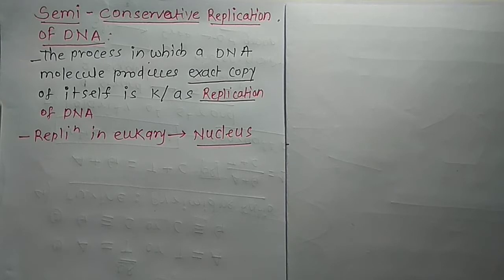So how to conserve, how to produce the DNA itself, and how to conserve the 50% material, that mechanism is called the replication.